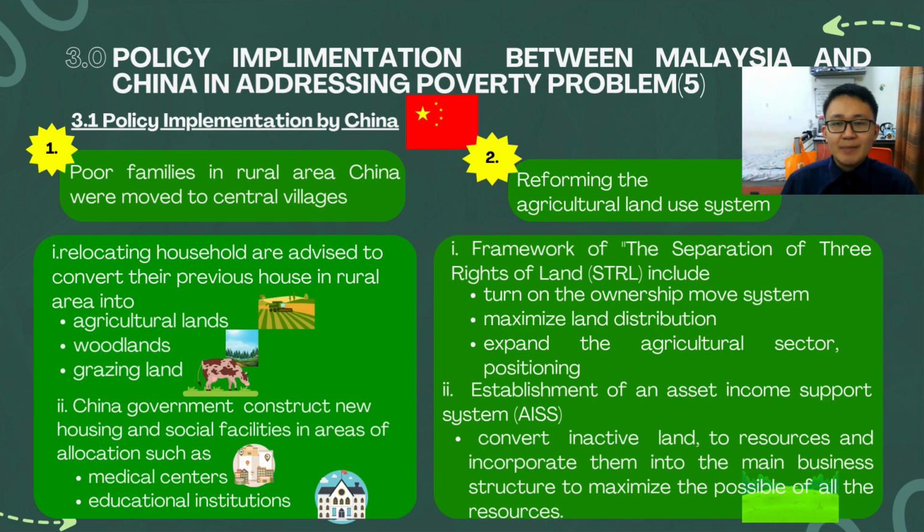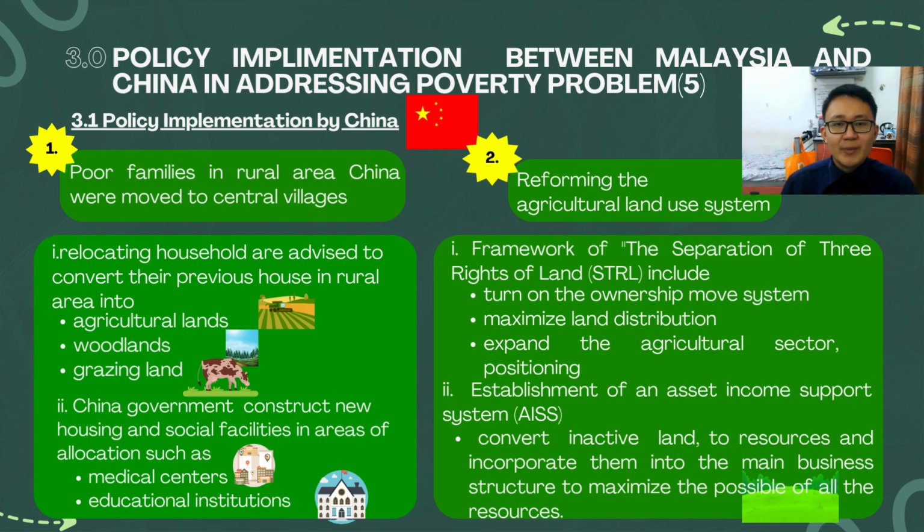The first policy implementation by China is that poor families in rural areas will move to central villages. Relocating households are advised to convert their previous houses in rural areas into agricultural lands, woodlands, and grazing land. The Chinese government constructs new housing and social facilities in the areas of allocation, such as medical centers and educational institutions.